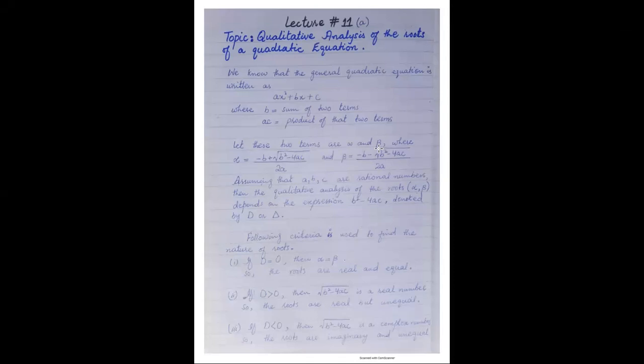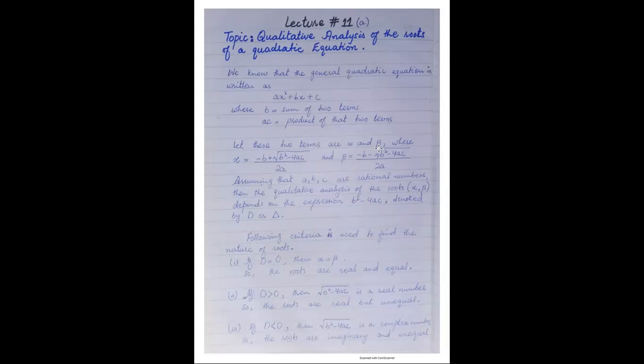Now we have the general form of quadratic equation ax square plus bx plus c, where b is equal to b, the central middle term, which is the sum of two factors, as we discussed before, and ac, that is, multiplication of first term into constant term, is equal to the product of two factors.